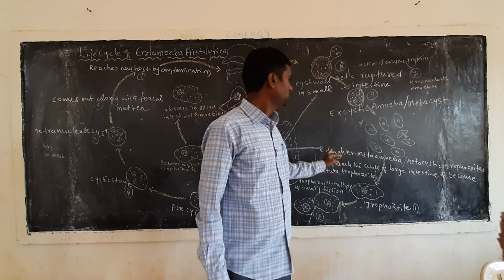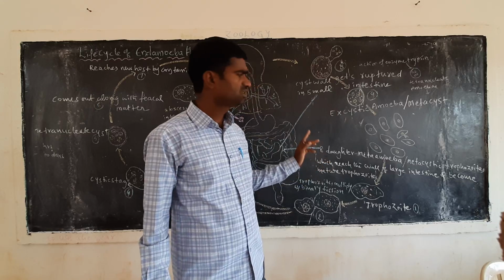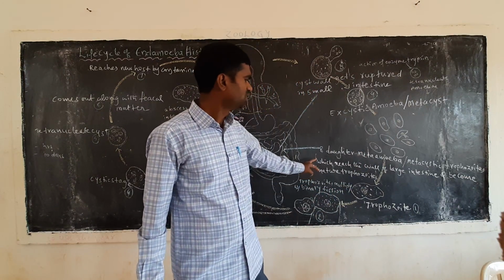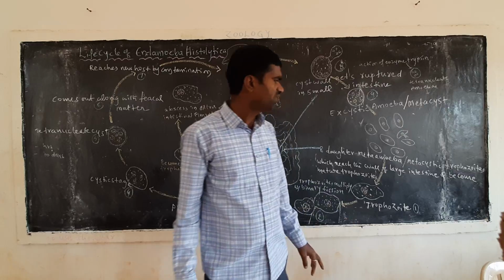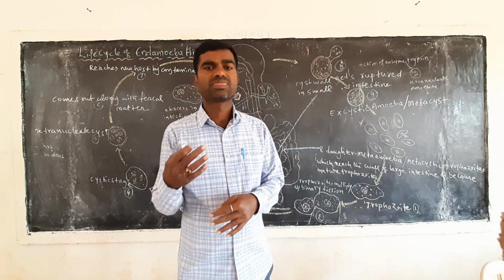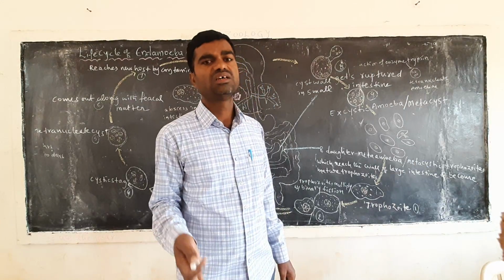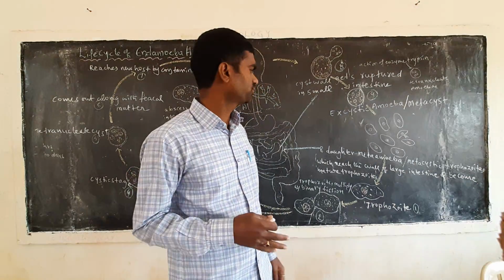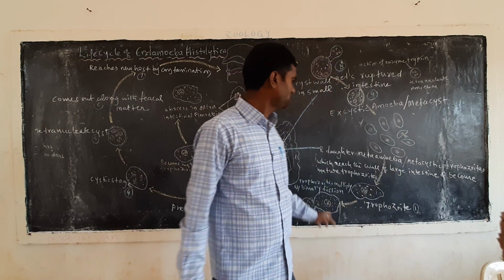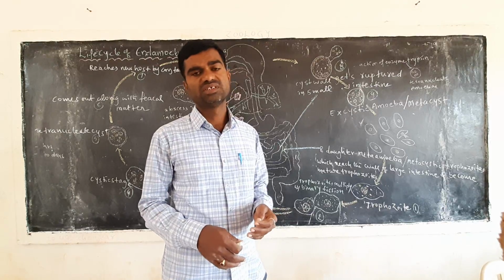Now these eight metacystic amoebas are metacystic trophozoites, which reach the wall of the large intestine. From the small intestine, the metacystic amoebas reach the large intestine of the human being, where they become the mature trophozoite stage.